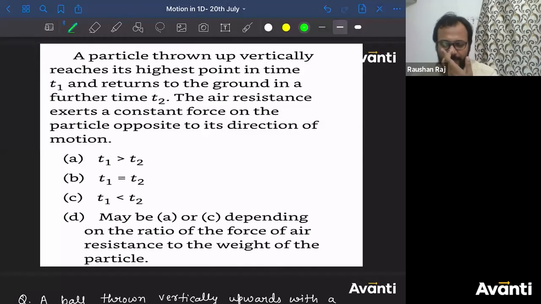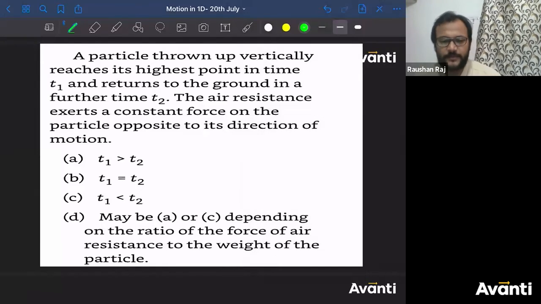Very good. चलो आंसर करते हैं, फिर देखते हैं. Let us see what is the correct answer. Question is, a particle thrown up vertically reaches its highest point in time t1. So in time t1, the particle is reaching the highest point. Returns to the ground in further time t2. So when the particle is coming down, the time taken by the particle is t2. The air resistance exerts a constant force on the particle opposite to its direction of motion.